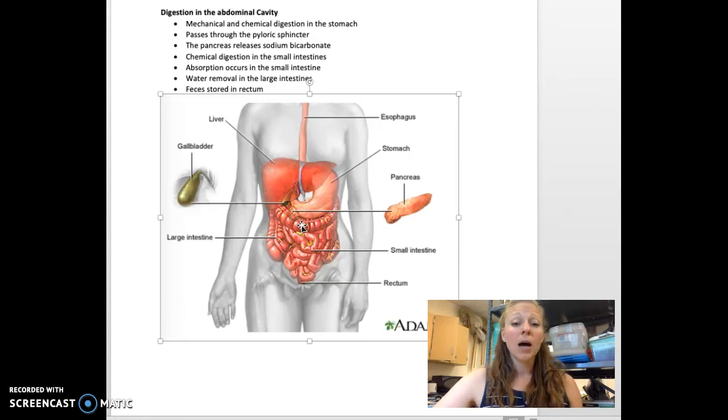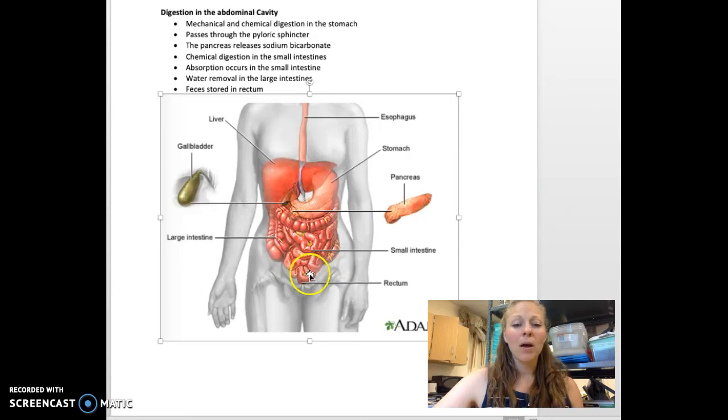So if your feces stay in the large intestine for a long time, sometimes too long, they can get very hard and hard to pass, and that's called constipation. If the feces stay in the large intestine not long enough, let's say you have a virus and your body's trying to get rid of that virus, it just wants it out of the body, so it's going to pass the food quickly through the large intestine and out of the body to eliminate it. It's not going to spend enough time in the large intestine, and so not enough water will be taken out, and that results in diarrhea.